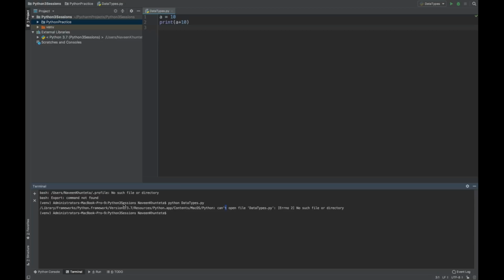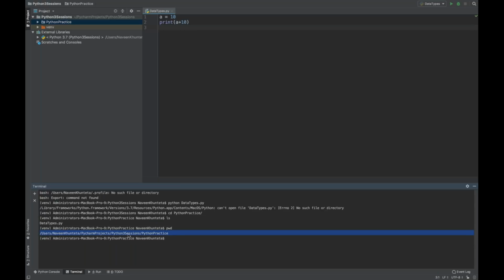Because right now you are in this project directory, but under that project directory we have created Python practice also. So I'll go to that directory. I'll use the cd command, then Python practice. Now if you check with ls, or if you're using Windows, just write dir, you will see that right now in this directory we have one file, data types.py. Now my current directory is Python practice. If you use the pwd command, you will see this is my current directory. Python 3 sessions is my project name, and Python practice is my folder.